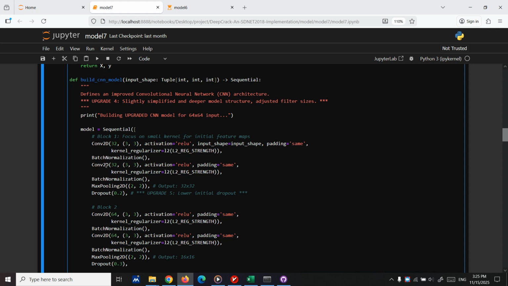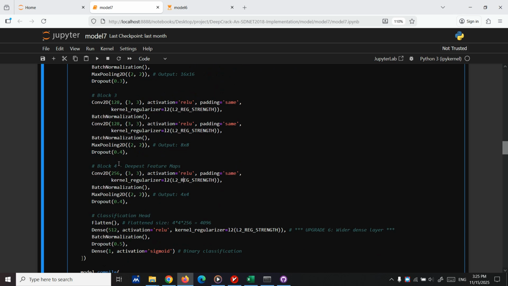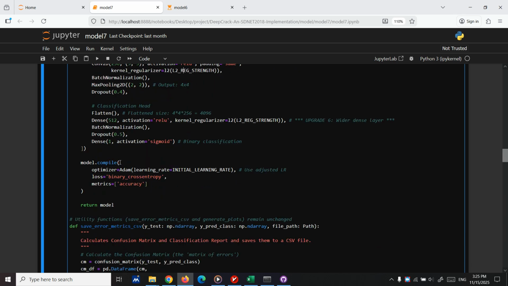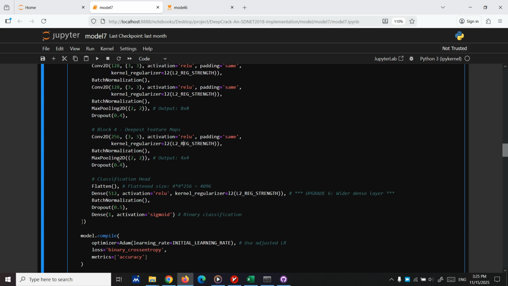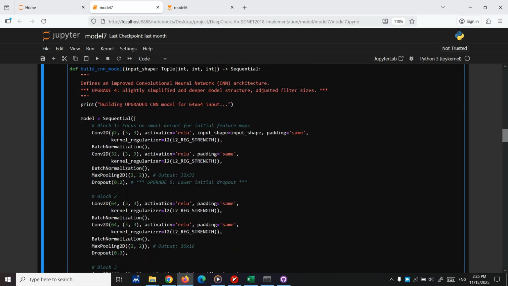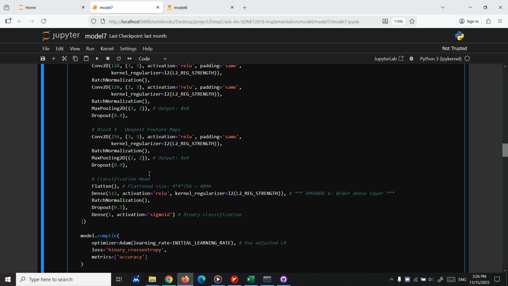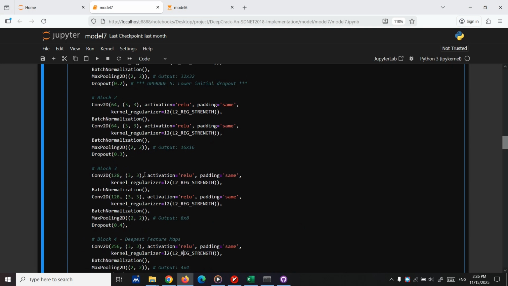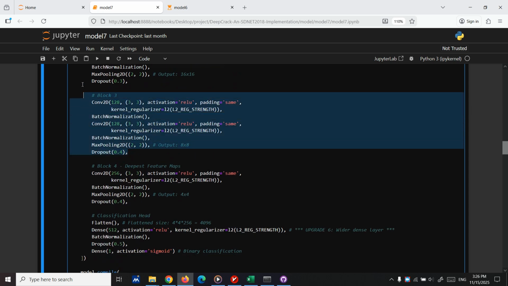It has 3 blocks, with 32, 32, up to 205. Let's see if we can increase it, or I'm thinking of having 2 of them here.